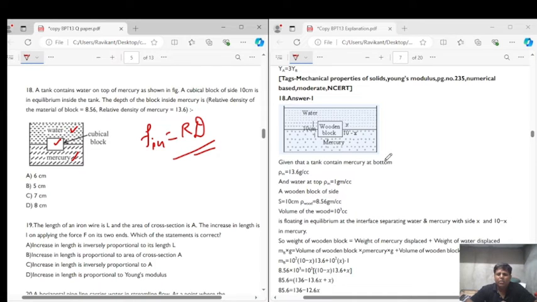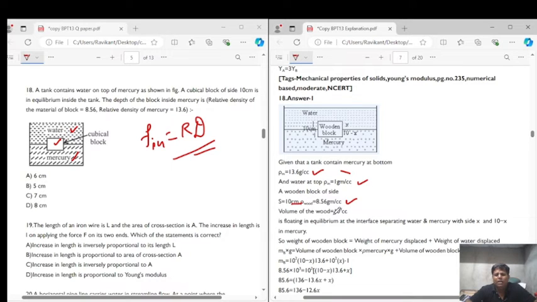So see, what they have given to us is that the tank contains mercury at the bottom, and the density of mercury and water are given to us: density of mercury is 13.6 gram per centimeter cube and density of water is 1 gram per centimeter cube. Now the wooden block is inside, its side is equal to 10 centimeter and the relative density of wood has been given to us as 8.56, so its density will be equal to 8.56 gram per centimeter cube.